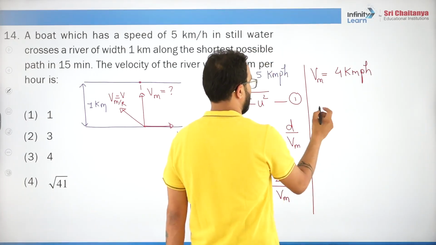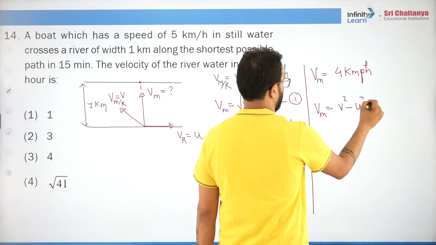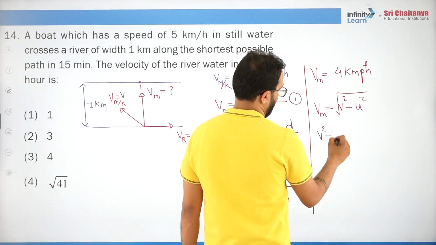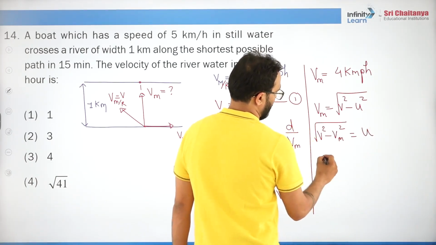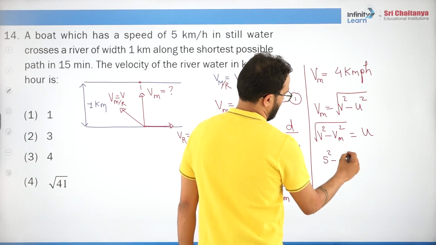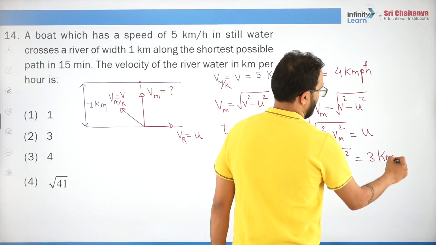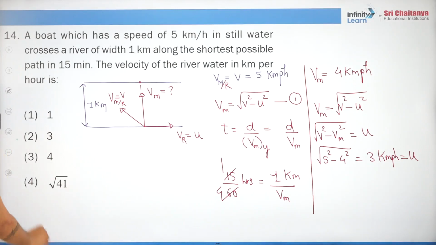Now what is this? You will say, sir, Vm is equal to the square root of v square minus u square. So it can be written as the square root of v square minus Vm square is equal to u. So this is the square root of 5 square minus 4 square, which is equal to 3 kmph, equal to u. I hope you understand. So which option is correct?